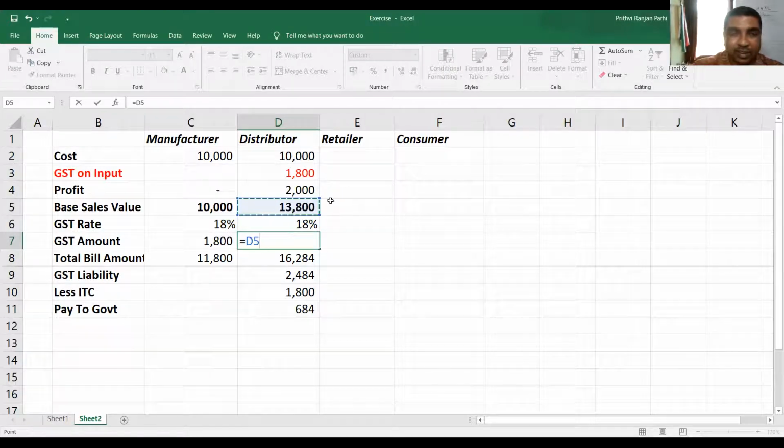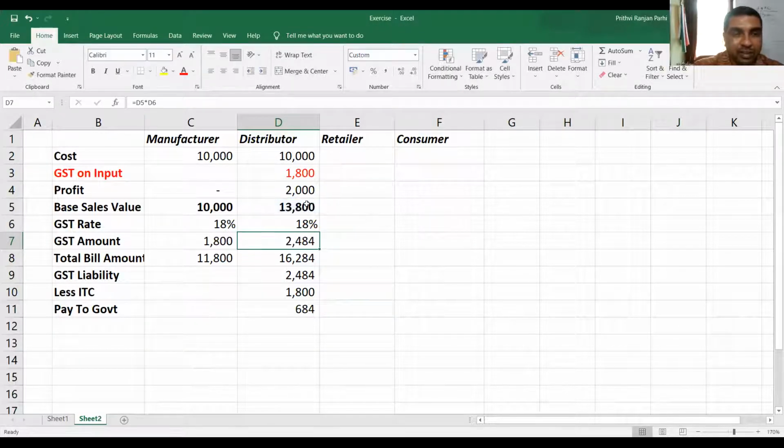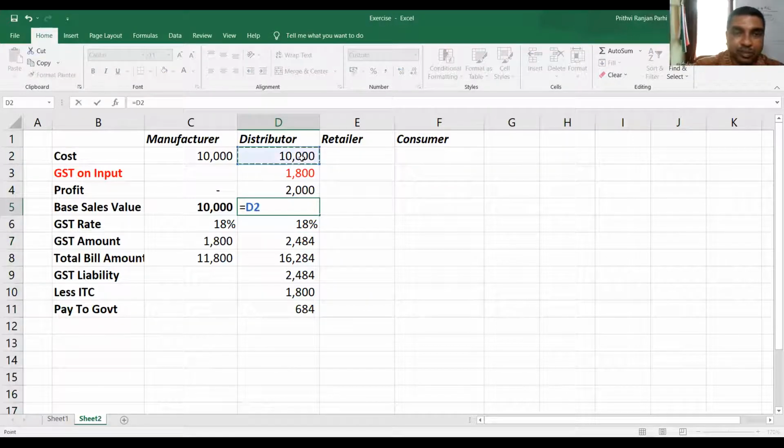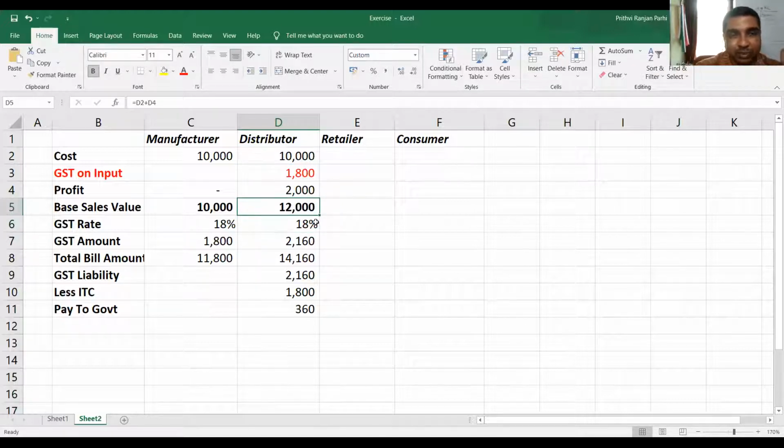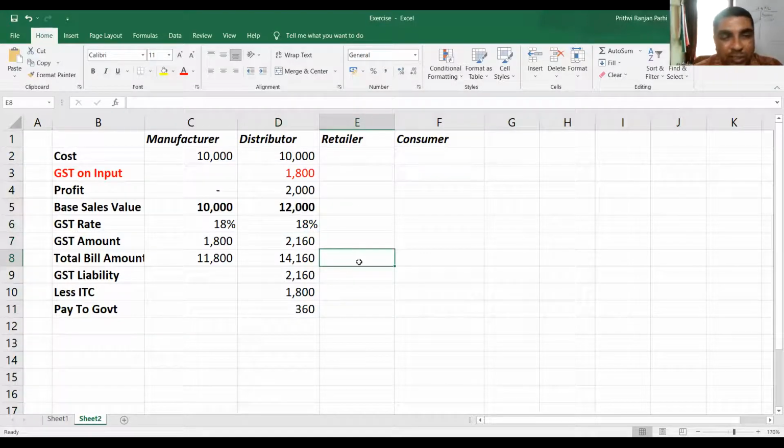No, not 13,000. Sorry, base price will be 10,000 plus 2,000, 12,000. On this 12,000, 18% will be levied. So 2,160 will be GST amount. Are you getting? 2,160 rupees GST amount. So total amount will be charging 14,160. 14,160 includes GST liability of 2,160, but there is an input tax credit of 1,800 that will be reduced from here. Finally, he has to pay 360 rupees in cash.